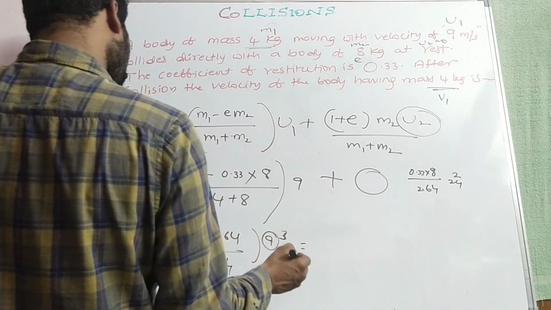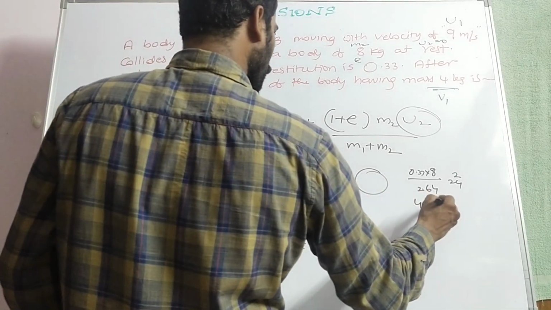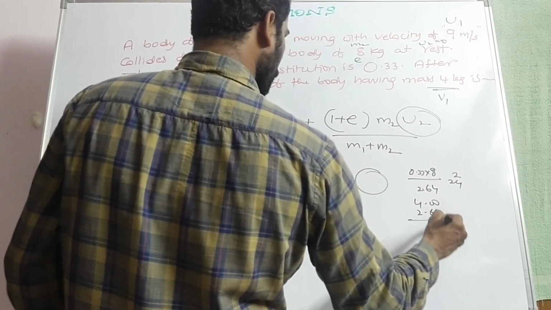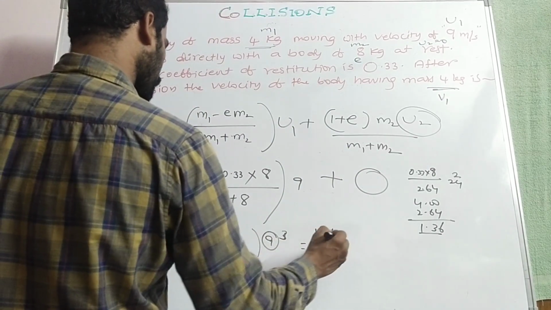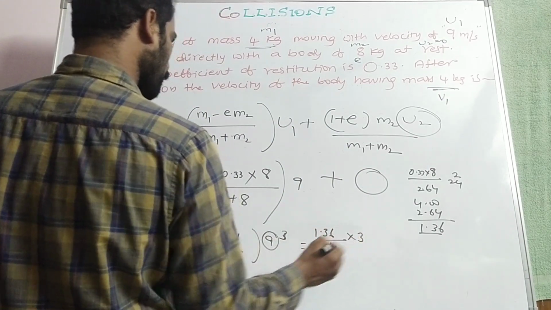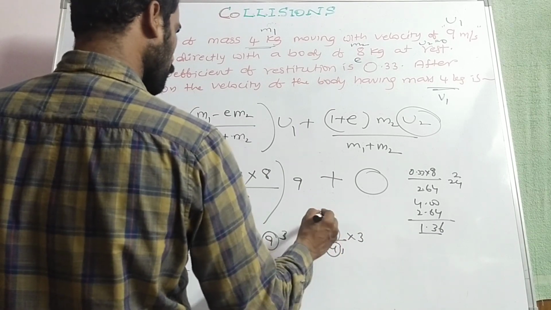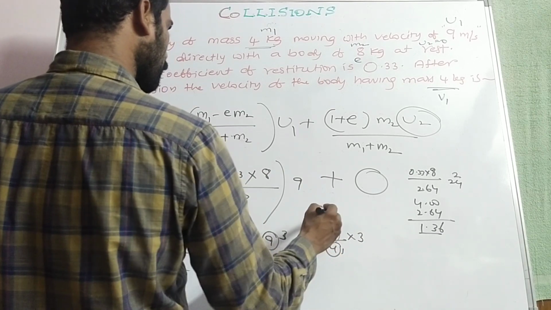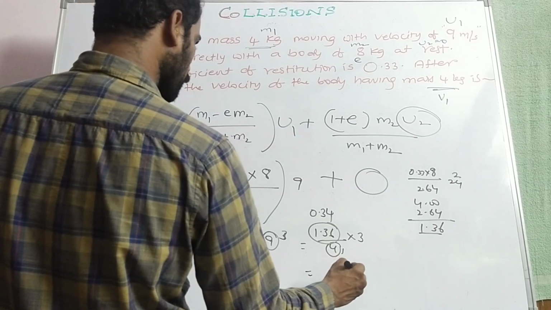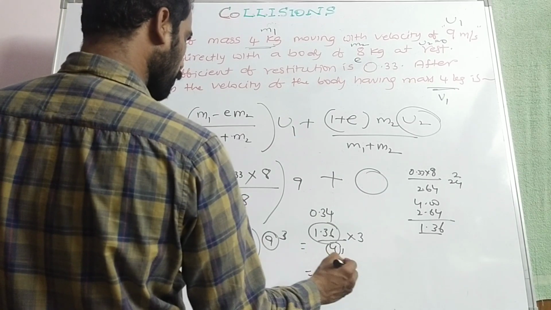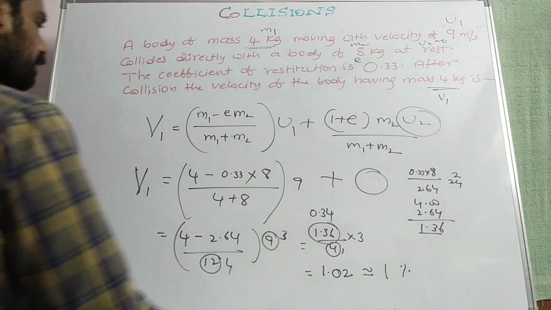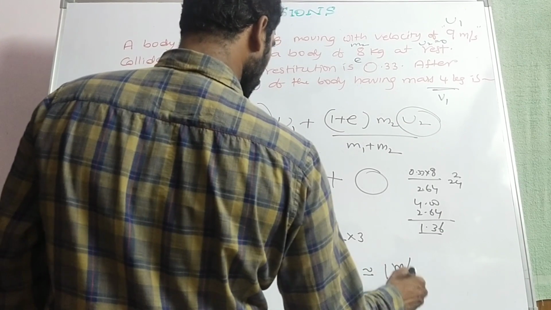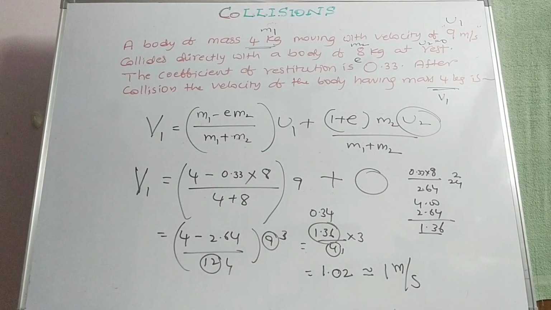That is equal to 4 minus 2.64, which is 1.36. 1.36 into 3 by 4. 4 ones are 4, 4 threes are 12, 4 fours are 16, 3 fours are 12, 3 threes are 9, 1.02. That is approximately 1 meter per second. 1.02 meter per second. It's approximately 1 meter per second will be the answer.